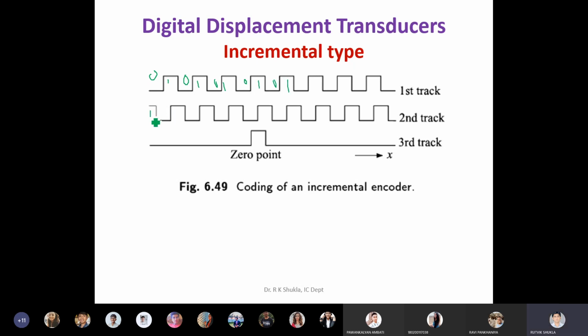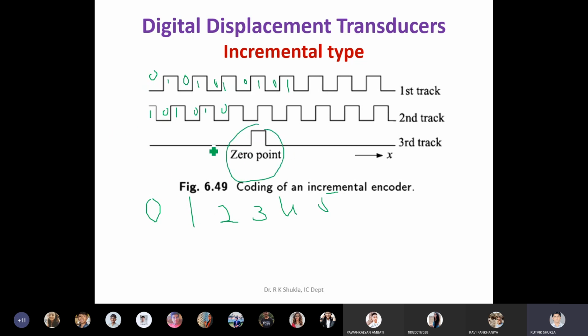Where it generates a pattern of 0 1 0 1 0 1. But these 0 1 positions have no particular meaning. Well, it doesn't point to a particular position. It is just used to get a signal whenever the disk increments the position. When it increments, it goes from 0 to 1, 1 to 2, 2 to 3, 3 to 4, 4 to 5. Again, the only advantage you are getting is you have a fixed reference.